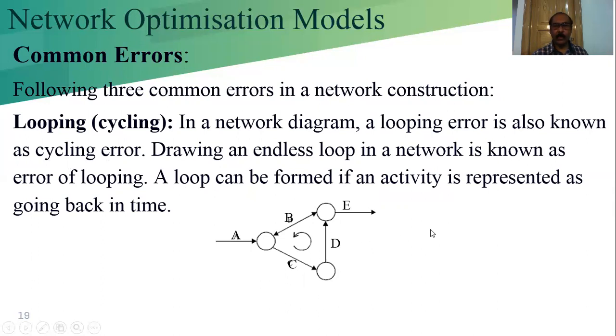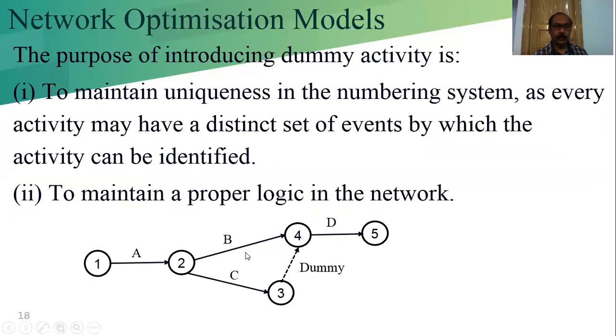That means whenever we represent the network by a pictorial diagram, we always move from left to right. It should never be like 2 to 3, 3 to 4, and 4 to 2. If that happens, that is called cycling.